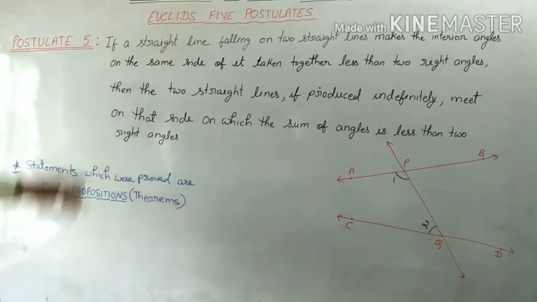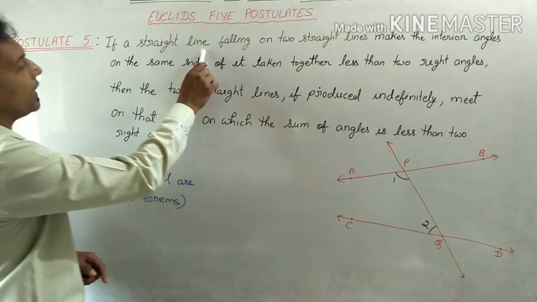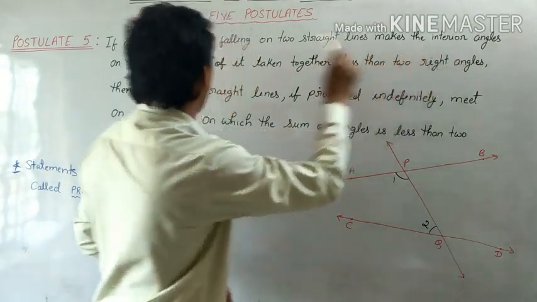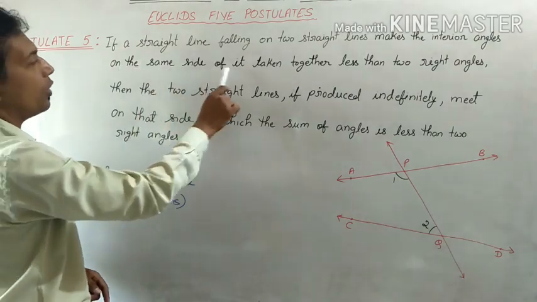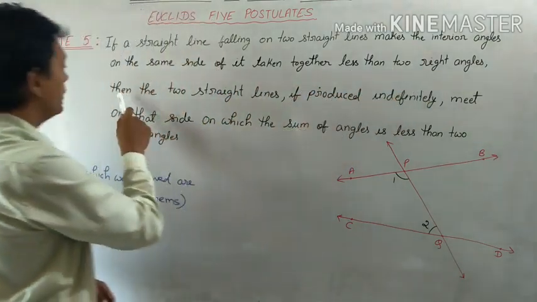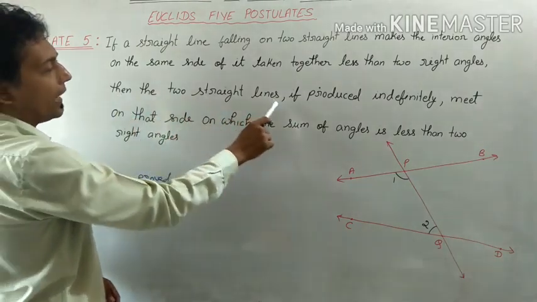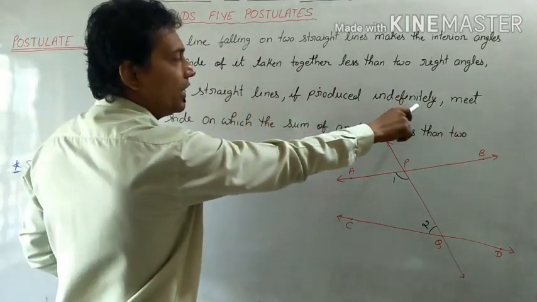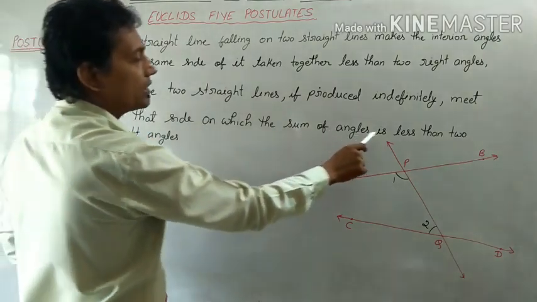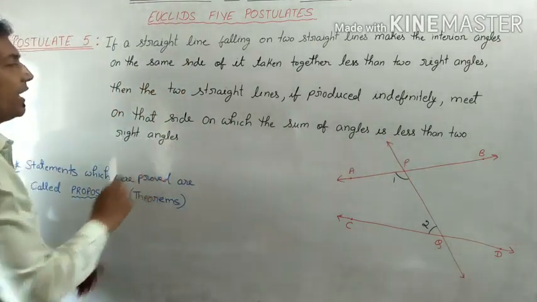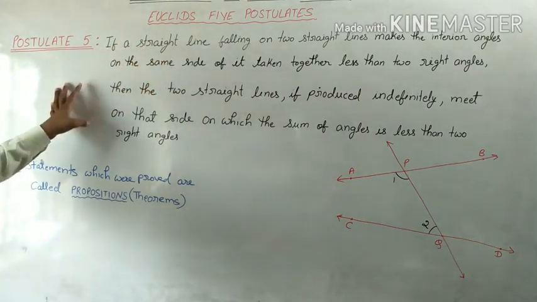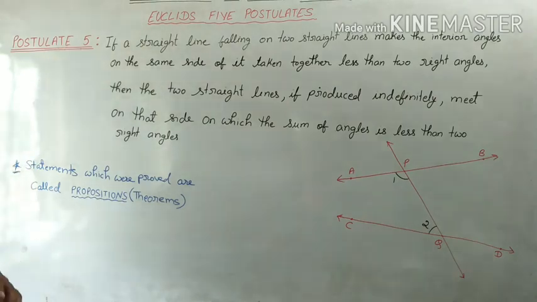Postulate number 5 says that if a straight line falling on two straight lines makes the interior angles on the same side of it taken together less than two right angles, then the two straight lines, if produced indefinitely, meet on that side on which the sum of angles is less than two right angles. Postulate number 5 is very lengthy and a bit complicated. Let's understand this.